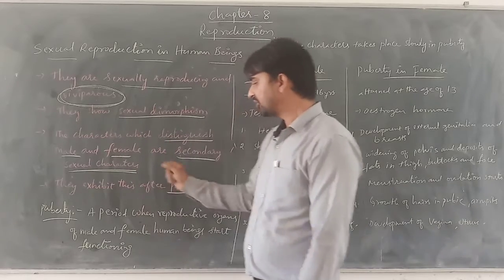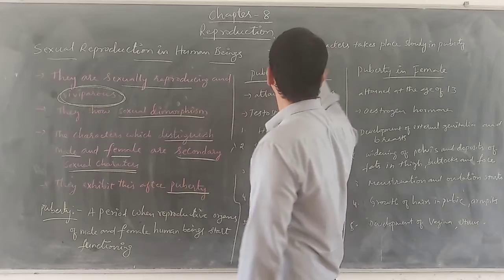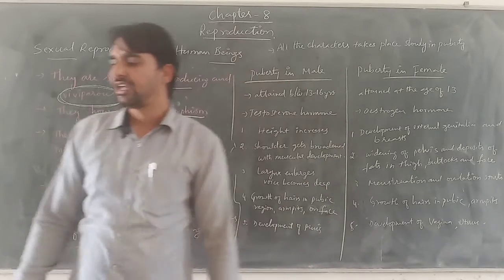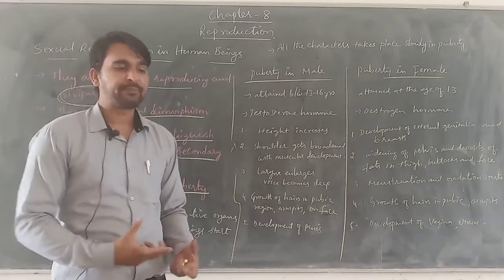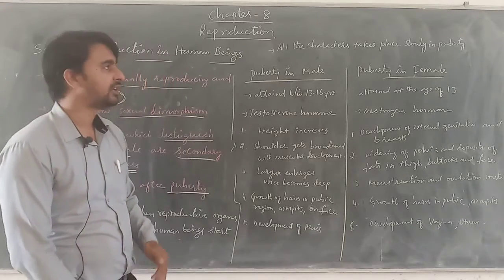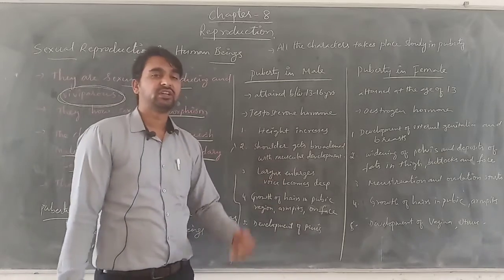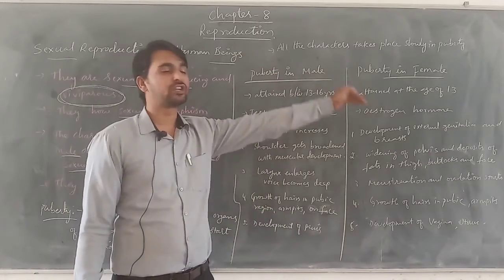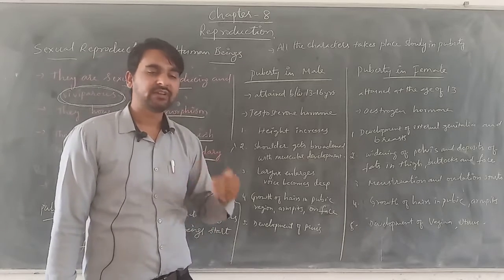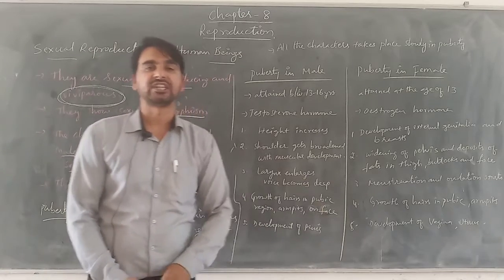So what is happening? All the characters in this puberty age cannot develop rapidly, quickly within a few days. It takes time. That means it takes place at a very slow rate. So slowly in the puberty age, the development of reproductive organs is taking place.